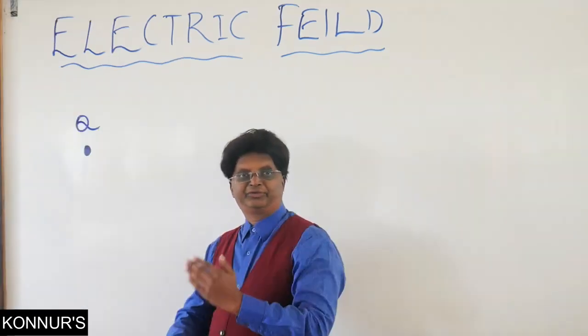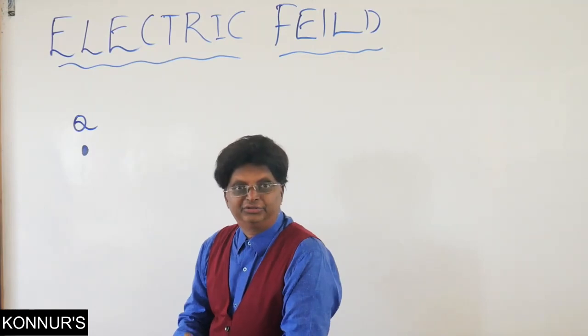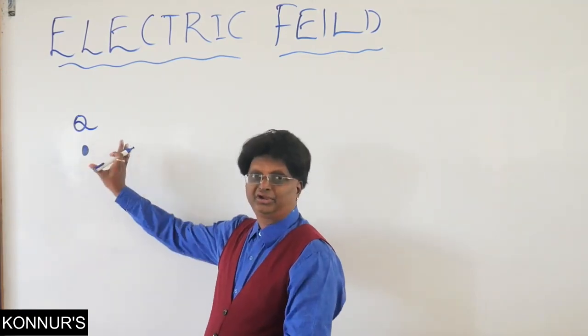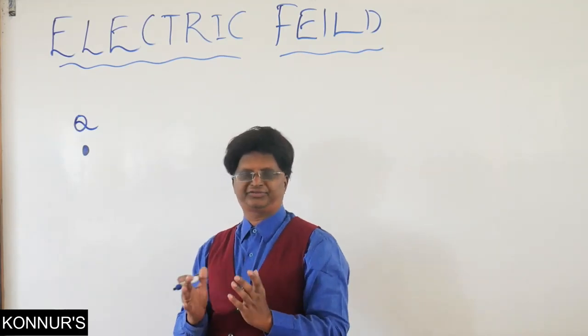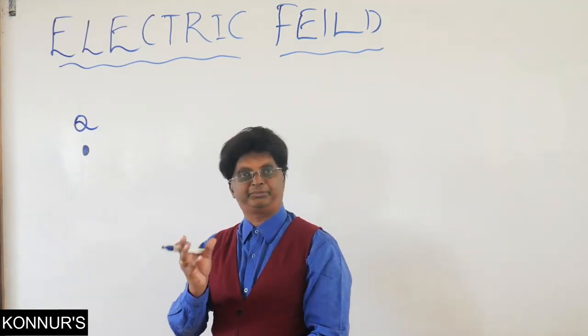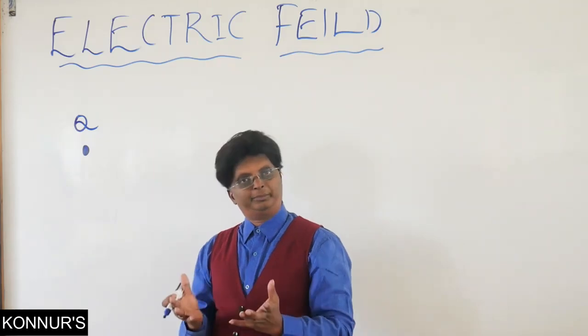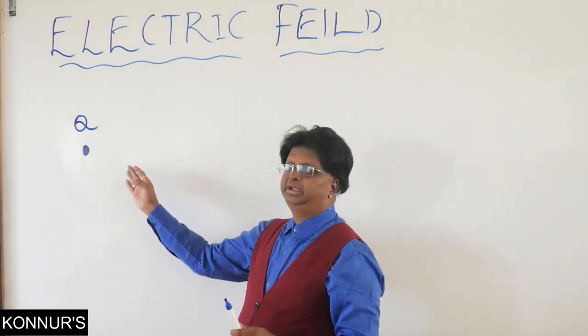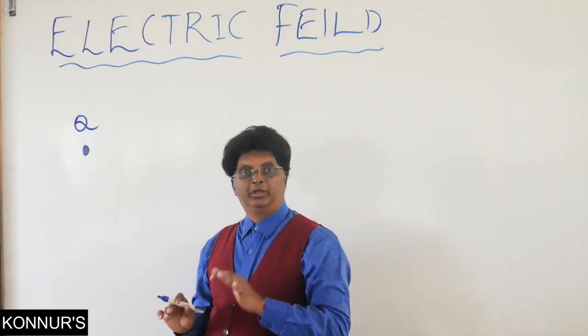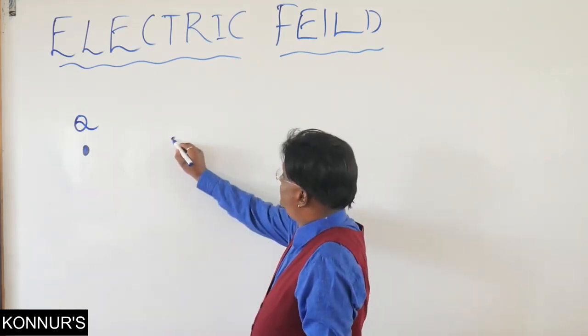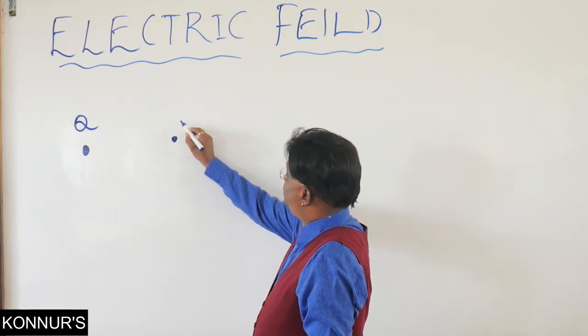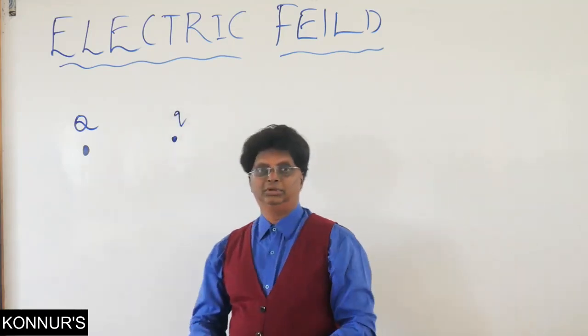Here we start. See this small explanation. I said Q is a charge, maybe a point charge or an extended charge like charged spheres or any charged objects. Now, as soon as I bring another charge, I write it as small q.